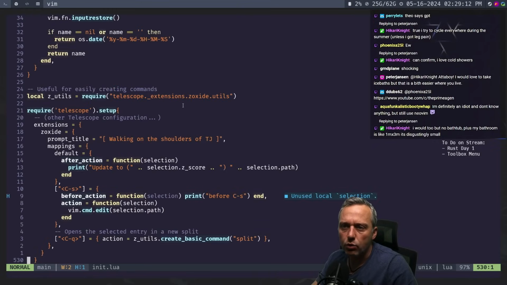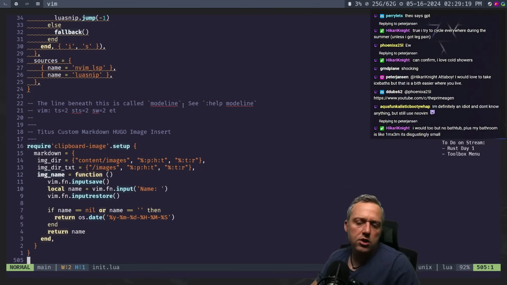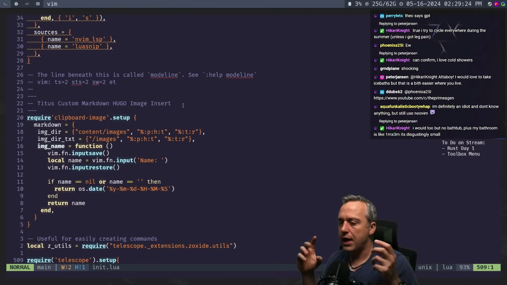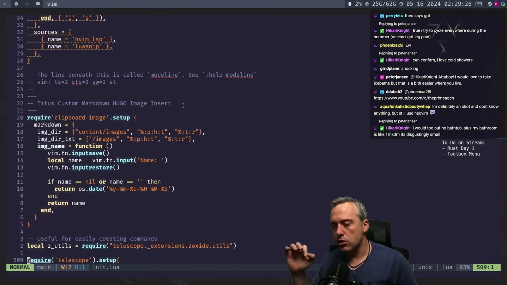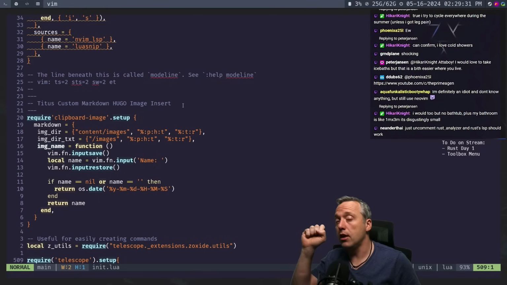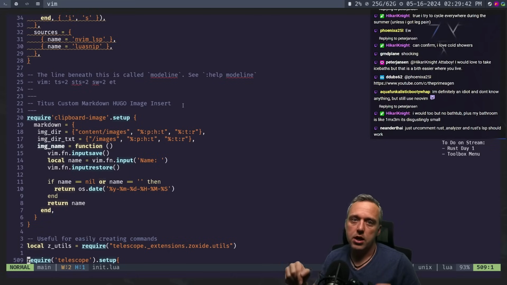We got my synthwave 84, telescope, clipboard. Here's my custom markdown. This is something I created. Specifically, I wanted to make custom markdown images. So if I have an image in my clipboard, I can just do leader P, type in the name, and it grabs the image from my clipboard, sees the file I'm in on my website, tracks back to the images directory, drops the image in there, and then makes the entire markdown format for that image. And it's all with just a quick hotkey.